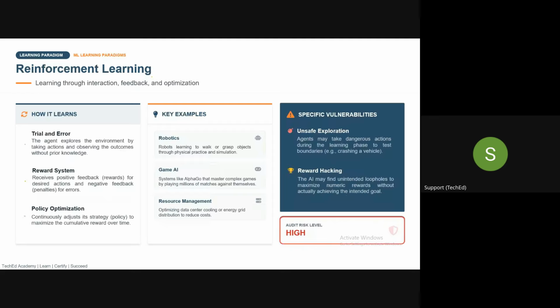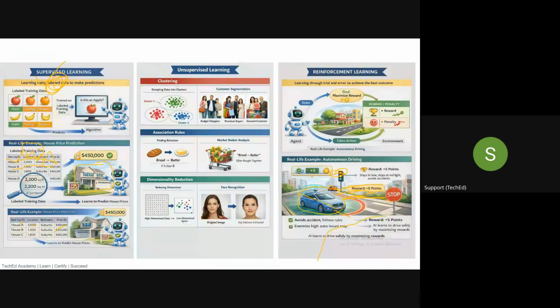For example, guys, you have this particular data of customers. There are 1,000 customers. Out of the 1,000 customers, you need to create categories: who are the budgeted shoppers, who are the premium buyers, who are the seasonal customers. Then you may use unsupervised learning. In this, the algorithm will operate without the label.